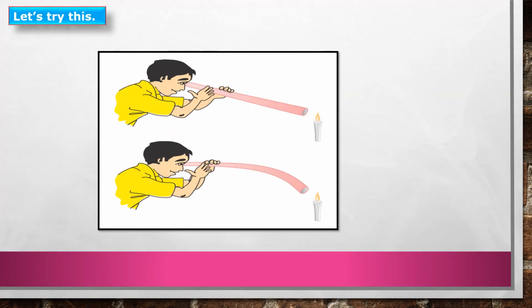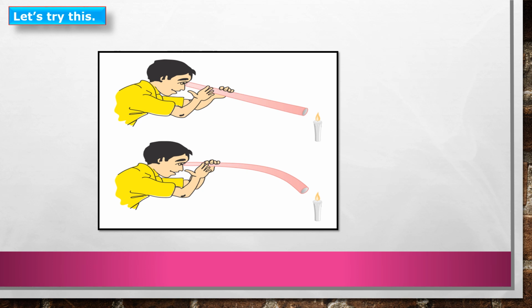Now, let us do another activity. Take a straight tube that can be bent easily. As shown in the figure, place a burning candle on a step and look at it through the tube. Then bend the tube and look at the candle again. What do you see? Now when you are taking a straight tube, then you can see the flame of the candle easily.